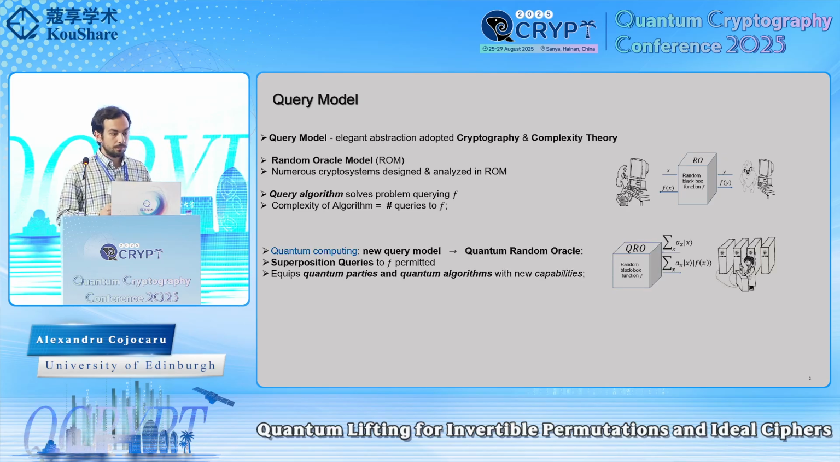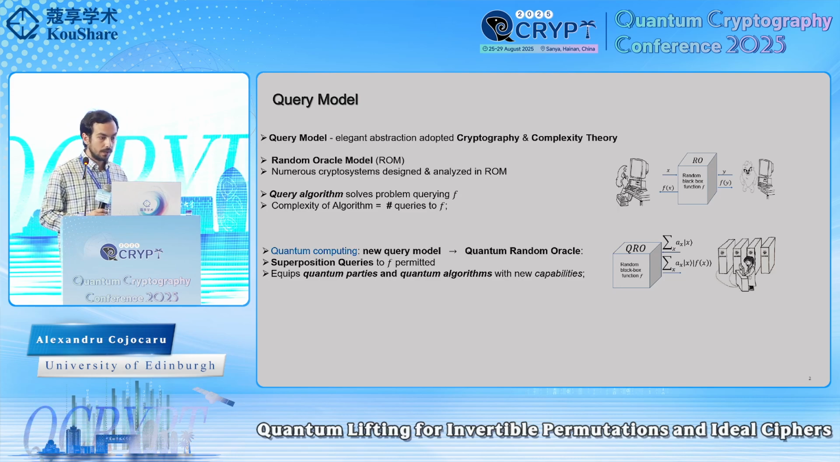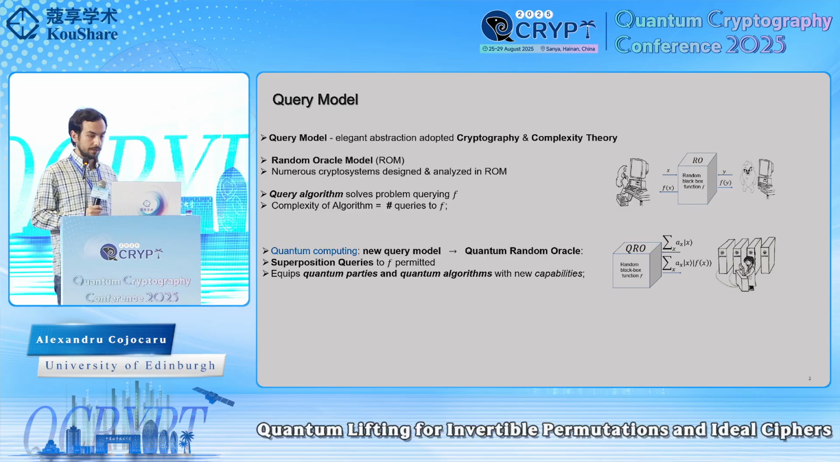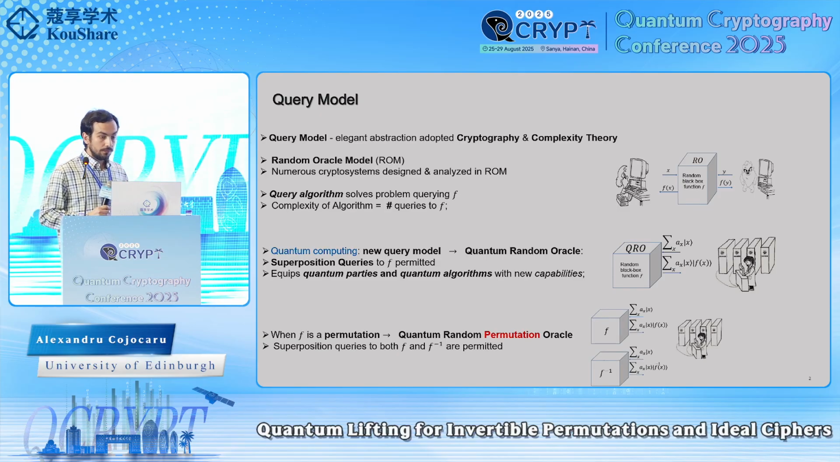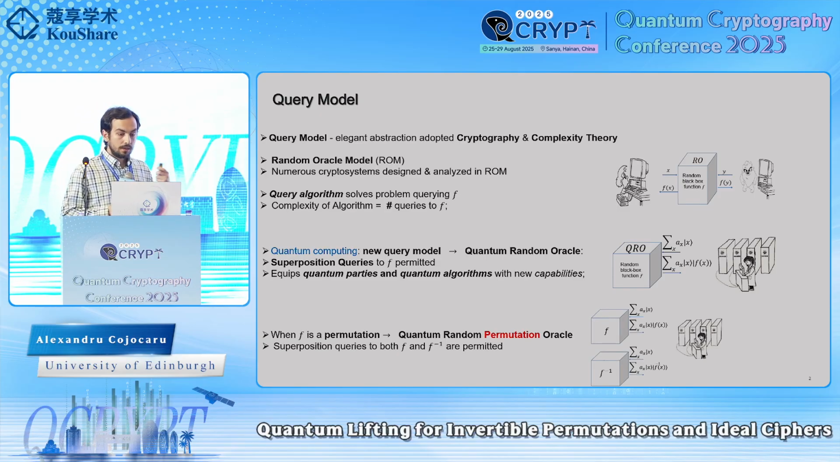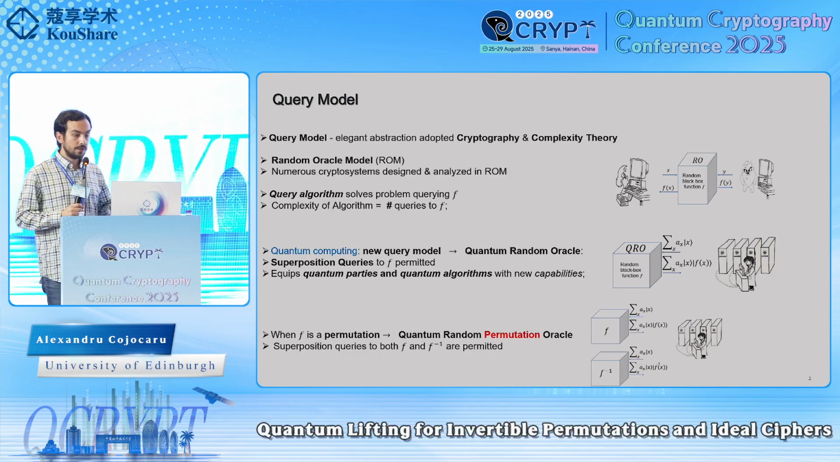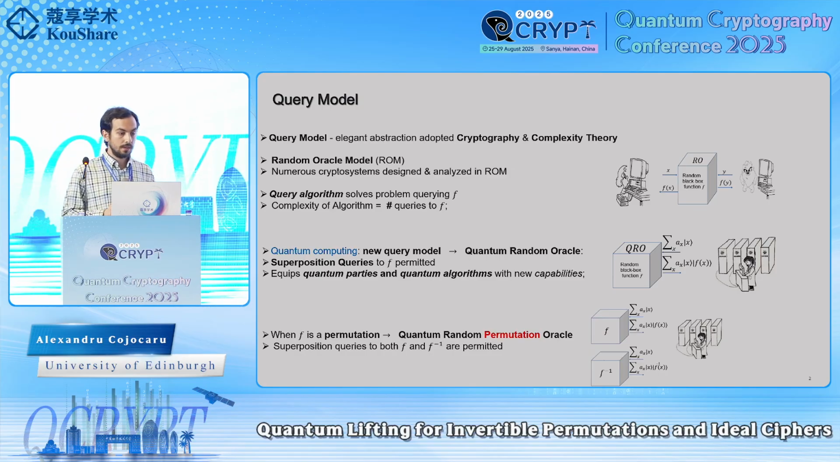However, as you know, quantum computing is bringing a new query model, the quantum random oracle, in which superposition queries to this black box function f are allowed. As a result, this equips quantum parties and, more importantly, quantum adversaries with more powerful capabilities. An even further extension of these models occurs when the black box function f is a permutation. In this case, we say we are dealing with the quantum random permutation oracle, where superposition queries to both the permutation and its inverse are allowed.